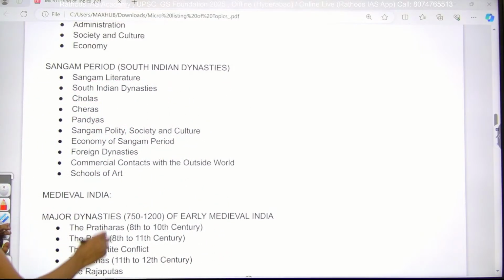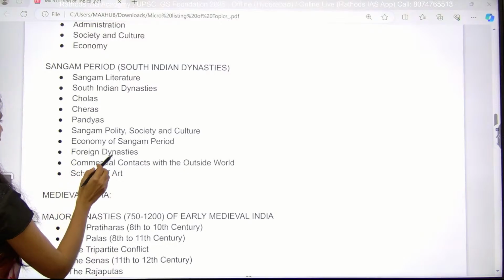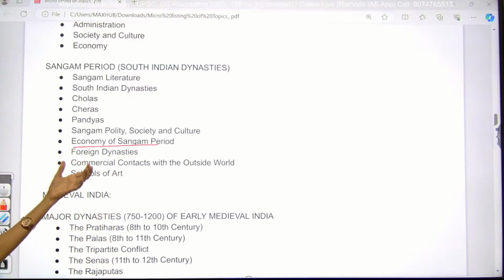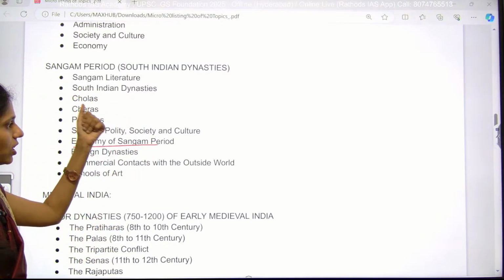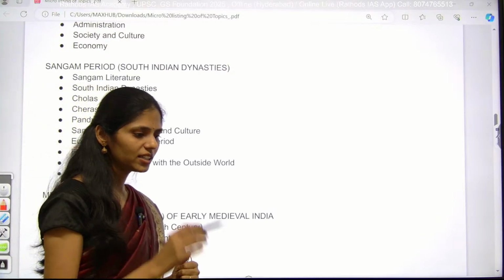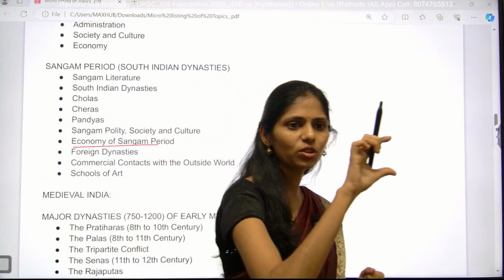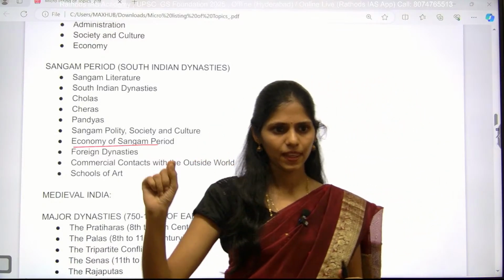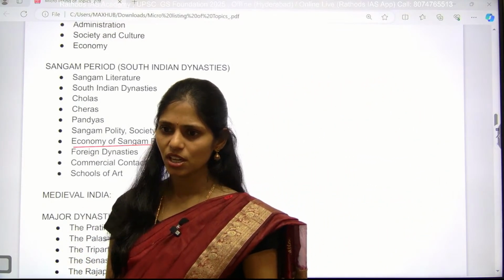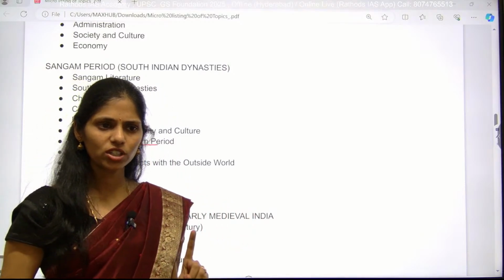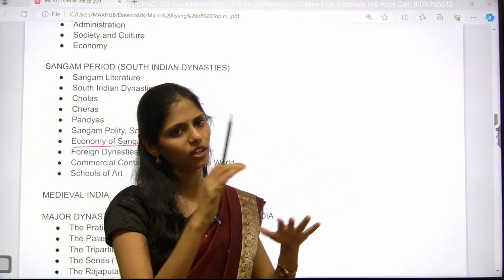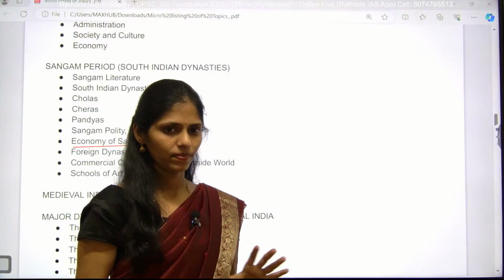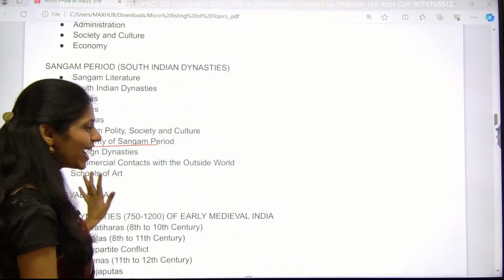And the next one is foreign dynasties and the economy of the Sangam period, society, polity and culture. Wherever you are reading ancient and medieval history, you have to focus on the words. There will be some words and their meanings. Focus on words and meanings, because every year you get one question in your prelims regarding this word, asking what it means. Clear? So this is about our ancient India.